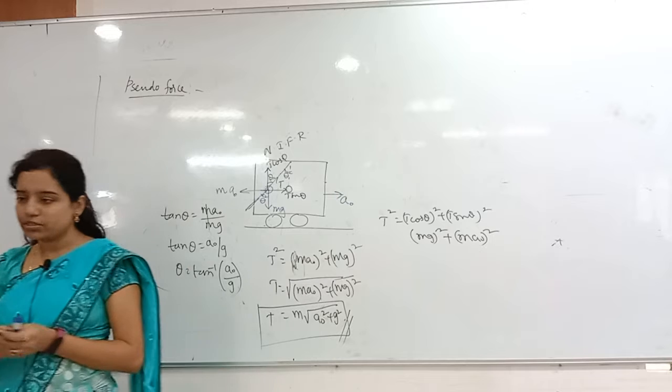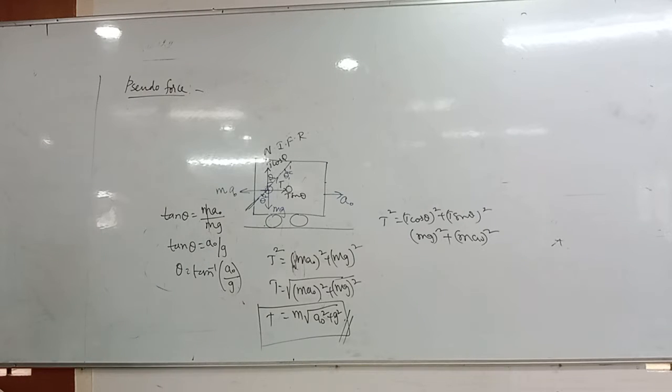Next one is very, very important. Previous NEET question. Write that. Find for what value of A the block falls freely.